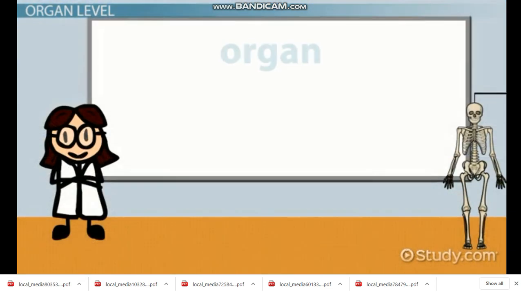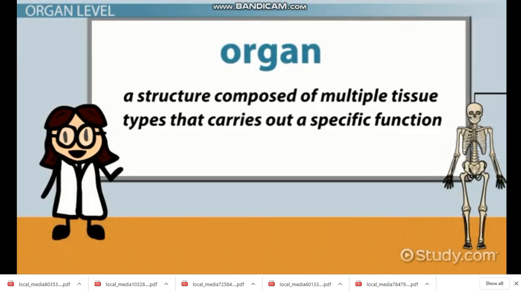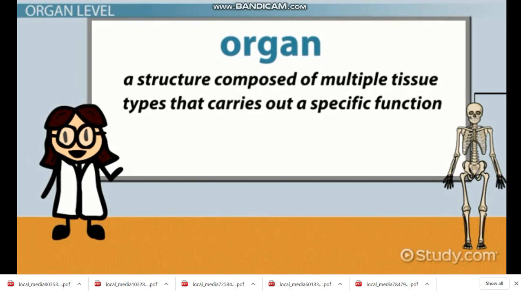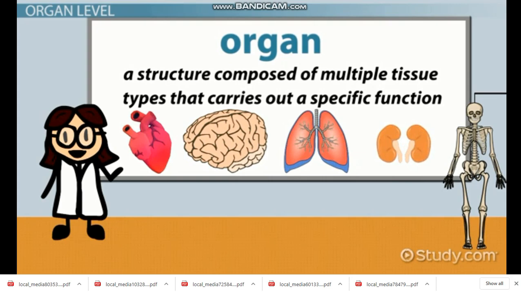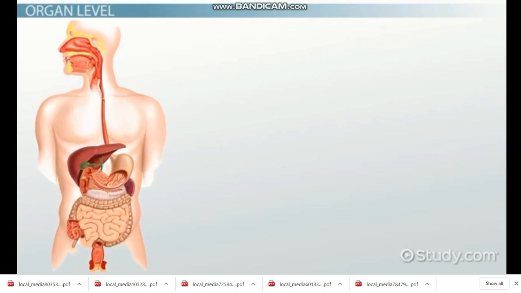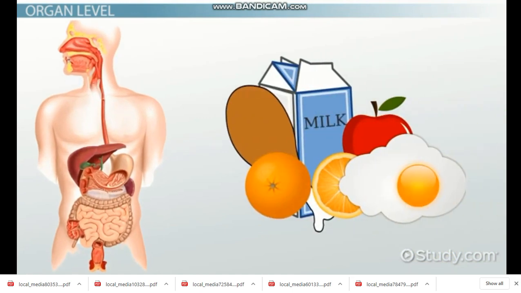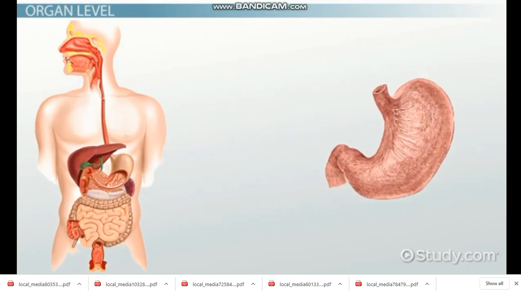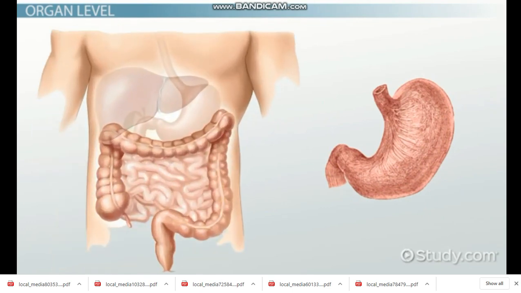Within an organ system, an organ is a structure composed of multiple tissue types that carries out a specific function. There are many organs in the body, so let's just think about the organs that are part of one specific organ system. When you think of the digestive system, you think of processing food and absorbing it. That should bring to mind the stomach and intestines, which are in fact major digestive organs.